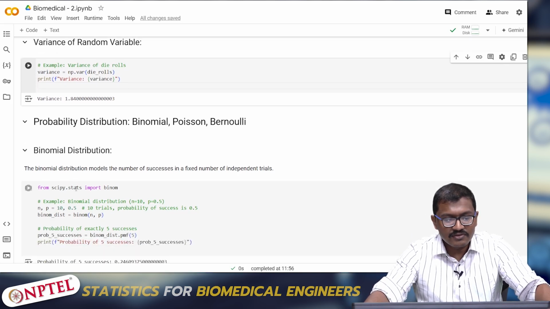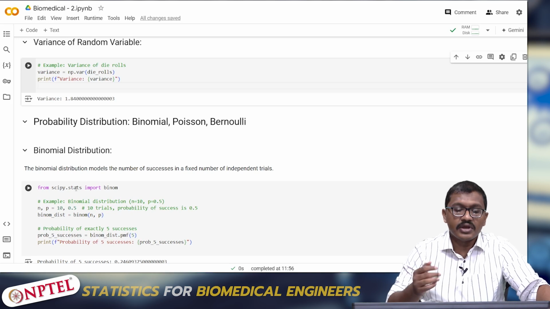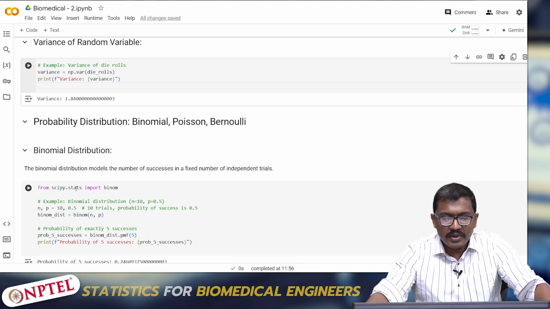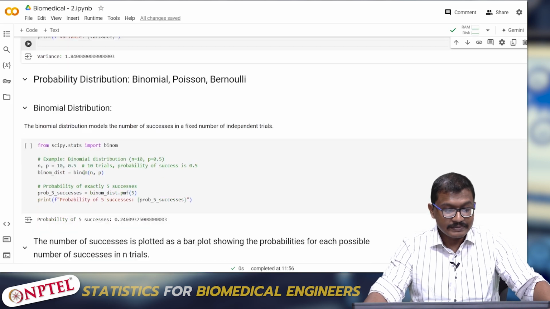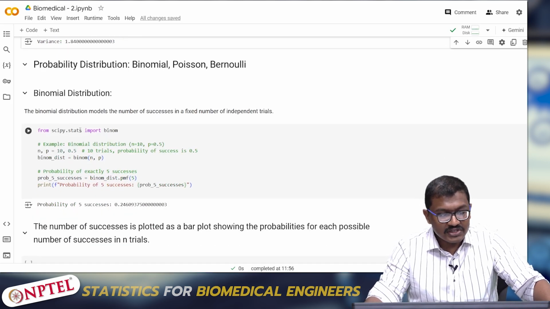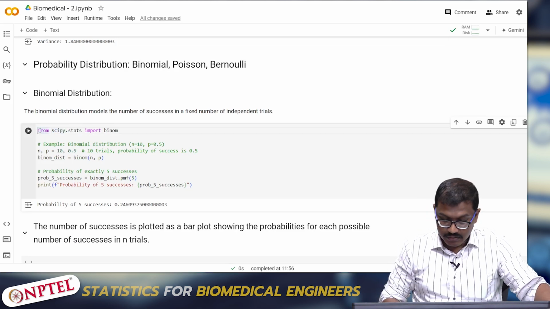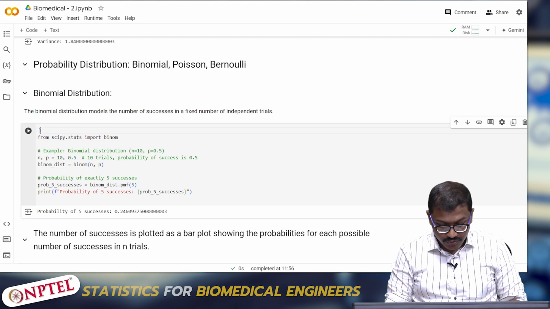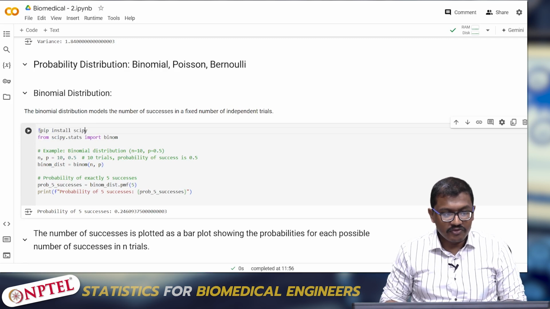Okay. Now we will look at how we can implement certain distributions in Python, for instance binomial, Bernoulli, Poisson and normal distributions. So what does the binomial distribution do? The binomial distribution models the number of successes in a fixed number of independent trials. To import the binomial distribution, we have to install something called SciPy. So again here, you have to do pip install scipy. You have to install such things.